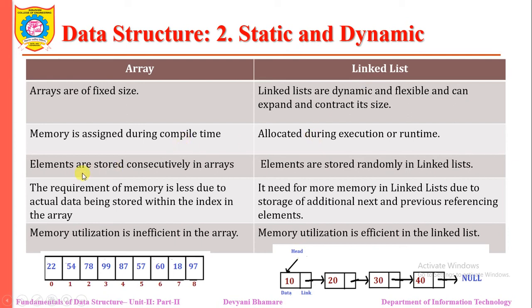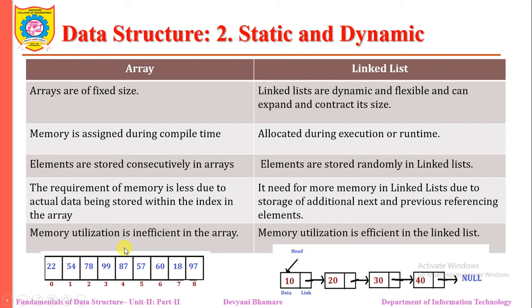In an array, elements are stored in consecutive locations, as we have already seen. Suppose this element is stored at location 100, and an integer requires 2 bytes. So the next will be at 102, the next at 104, and that's why they are stored in consecutive fashion.